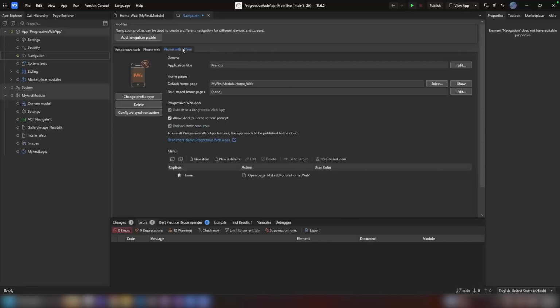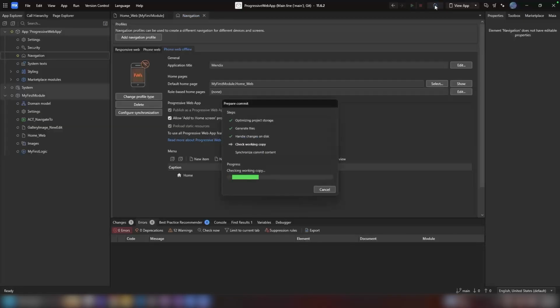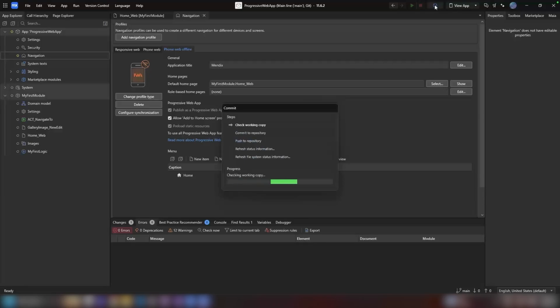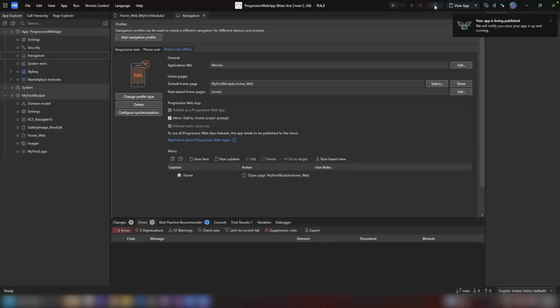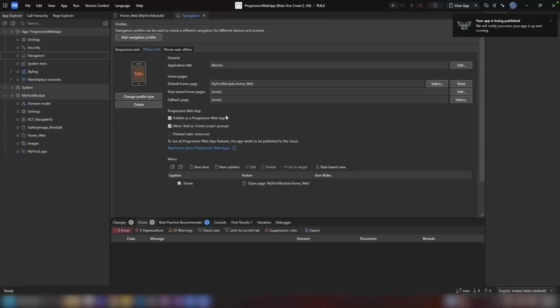To fully test PWA functionality, your app needs to be deployed to the Mendix cloud, as service workers only work over HTTPS. Once deployed, Mendix automatically registers a service worker, enabling offline behavior and caching. You can also configure whether users are prompted to add the app to their home screen and whether static resources like pages and images are preloaded in the background to improve perceived performance.